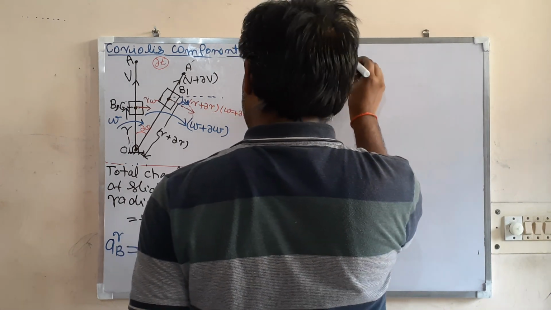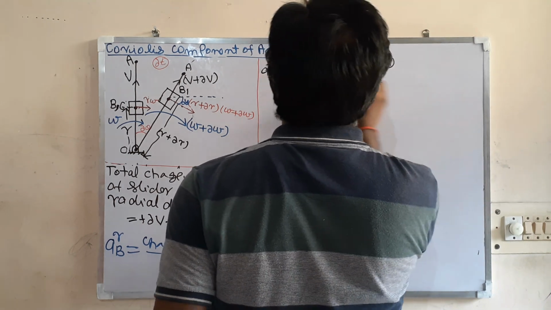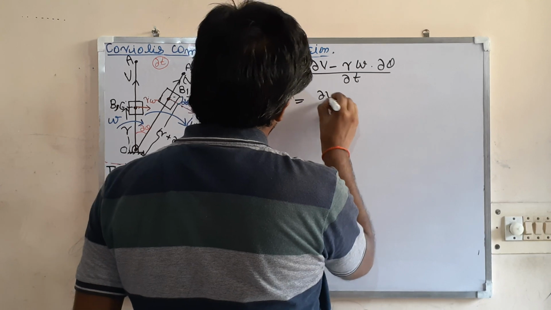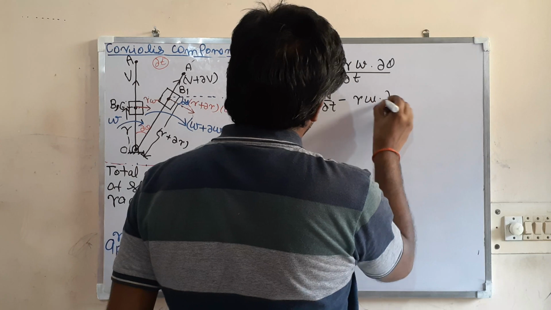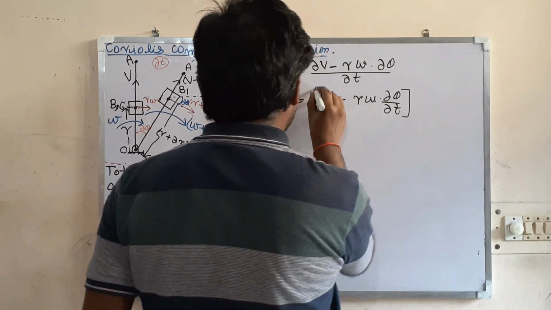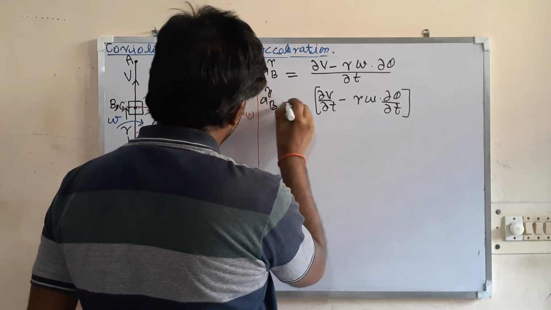This del V minus r omega into del theta, divided by del t, or del V divided by del t minus r omega del theta divided by del t. So this is the radial acceleration of B.